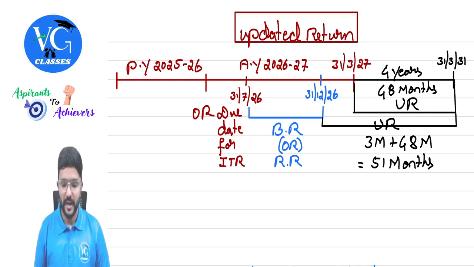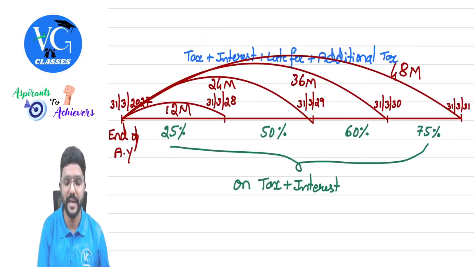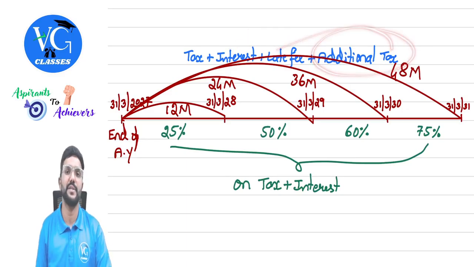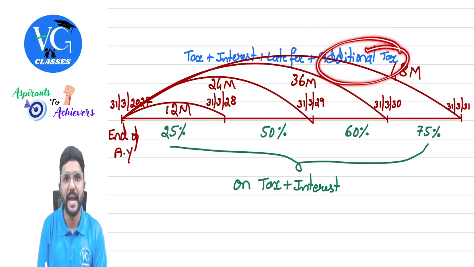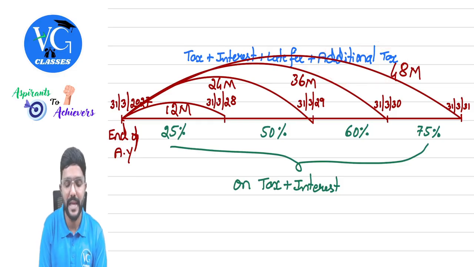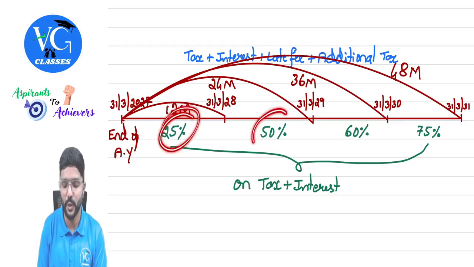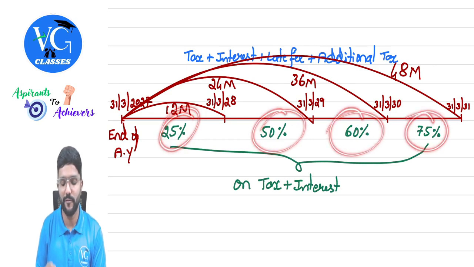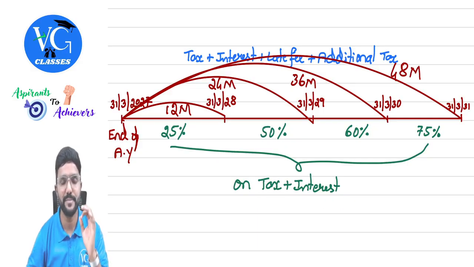Okay, sir. And when the assessee is filing an updated return, he has to pay whatever amount of tax he is supposed to pay, plus interest, plus late fee if any, along with additional tax. And additional tax is levied as a percentage of tax plus interest. Let me explain again.